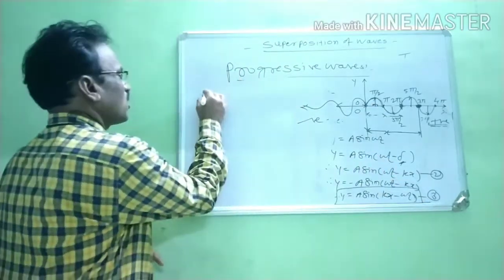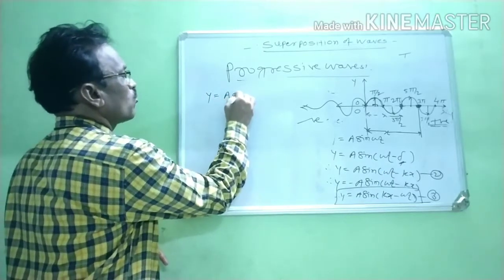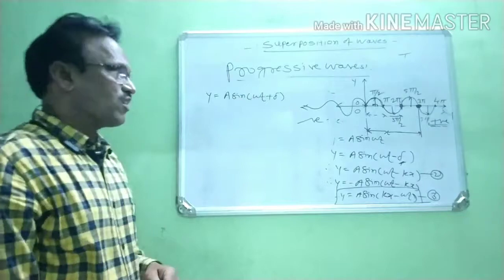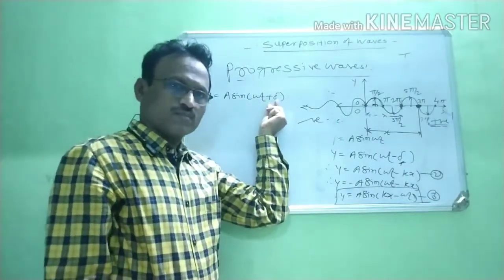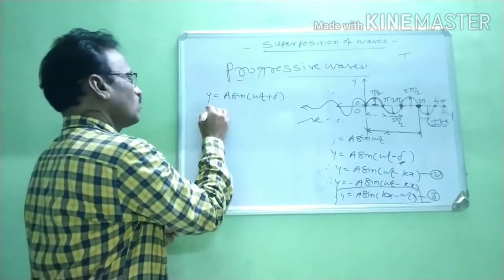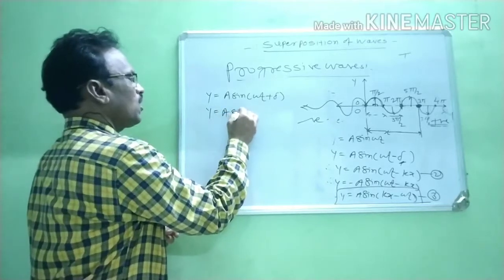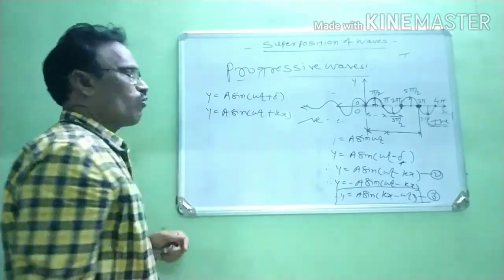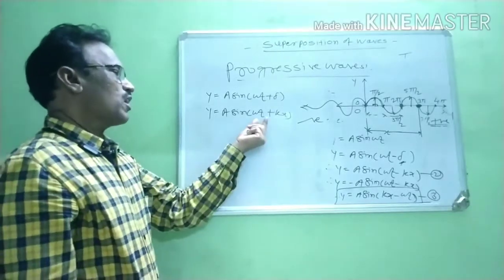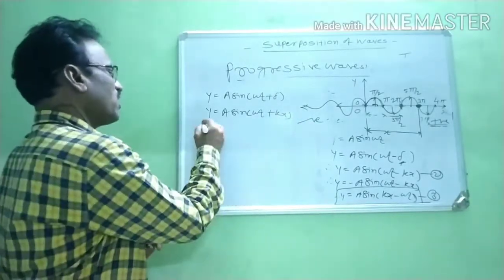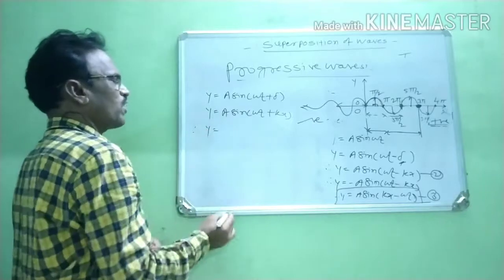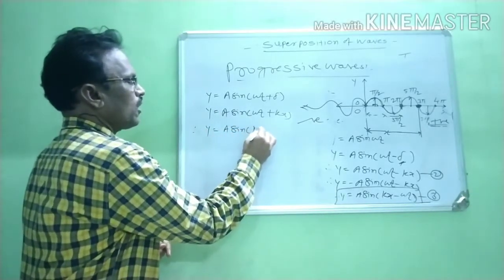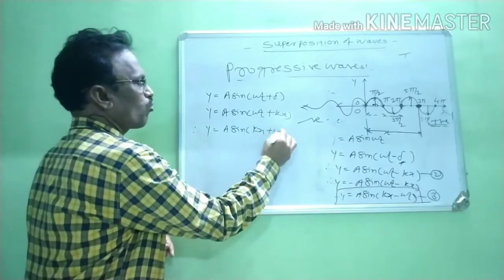Therefore, we write the displacement y is equal to a sin omega t plus del. This phase difference is added, right? Now, substituting the value of del, y equal to a sin omega t plus kx, and rearranging this equation, finally we find y is equal to a sin kx plus omega t.